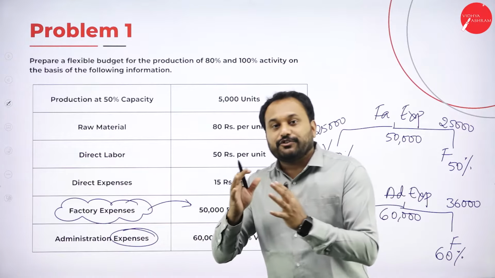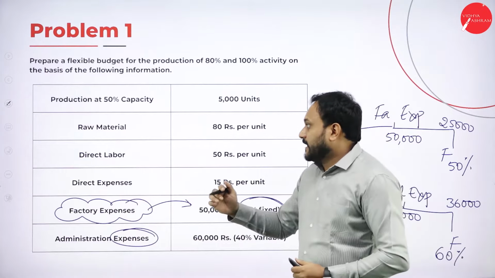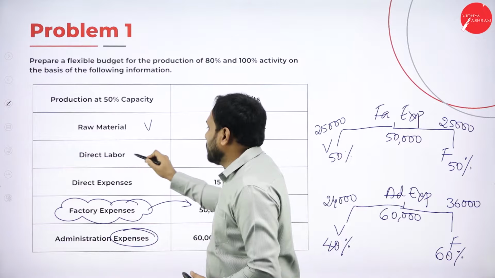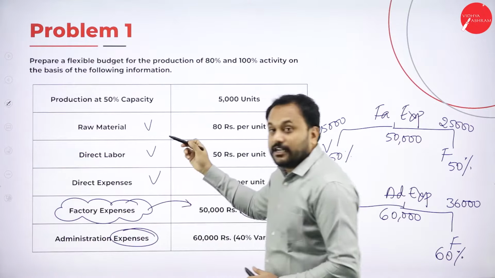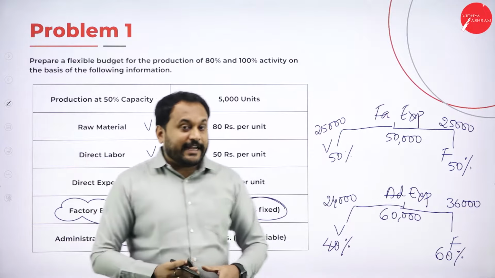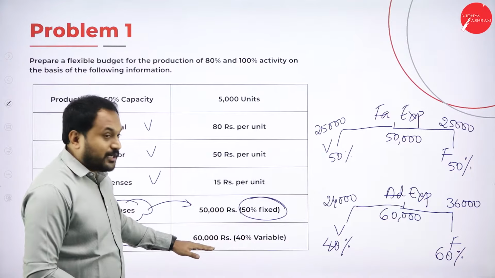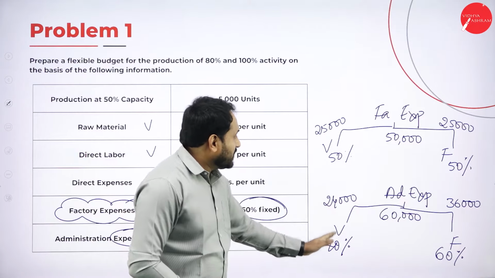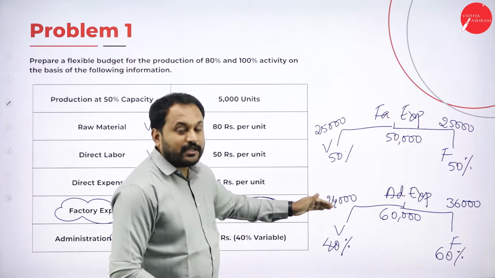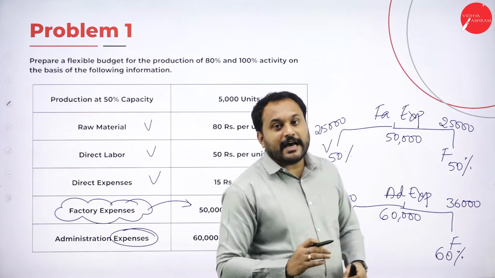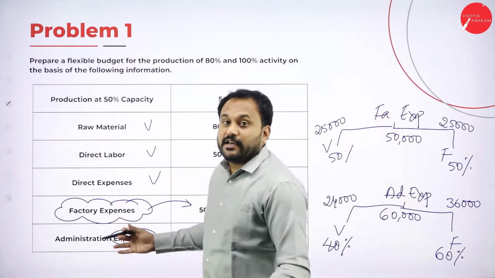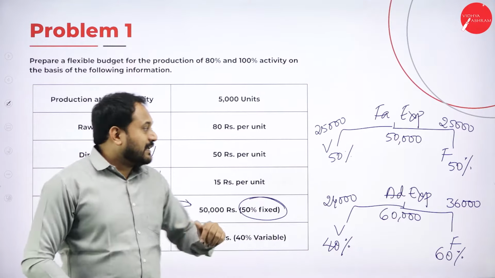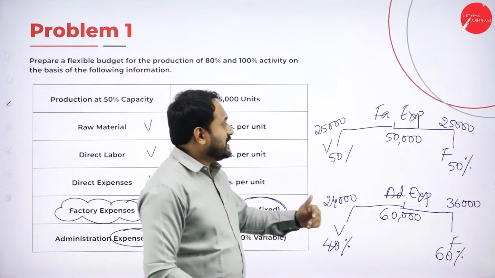See, the working note is very, very important. Now understand here, raw material is variable cost, labor is variable cost, direct expense is variable cost. Now semi-variable is which? Factory expenses and administration expenses. But we will not write the 50,000 and 60,000. We'll write these as the semi-variable costs, 25,000 and 24,000. Now what are the fixed costs? We don't have 100% fixed cost in this problem. So we'll not write fixed cost, but instead we'll write the semi-fixed cost. Now which are the semi-fixed costs?